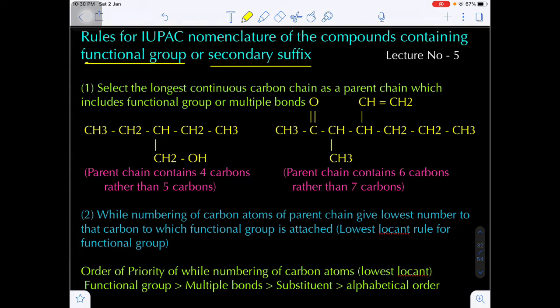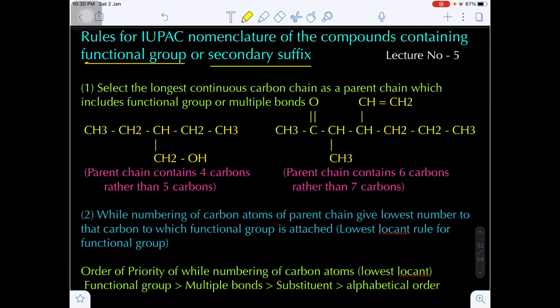What is the meaning of a functional group? It is an atom or group of atoms that will determine the chemical properties of an organic compound. That means that which determines the chemical properties of a compound is known as a functional group.